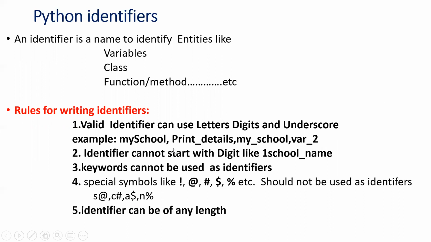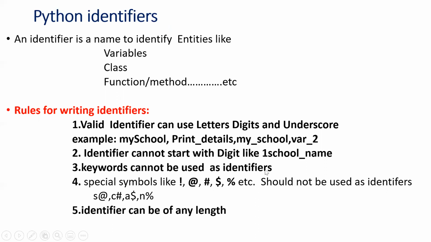Examples of valid identifiers are like my_school, print_details, my_school. When you try to write two words, like my friend or my school, use underscore. If a variable has two or more words, try to give underscore. Now, an identifier cannot start with a digit. For example, 1school_name. You should not write a digit here.